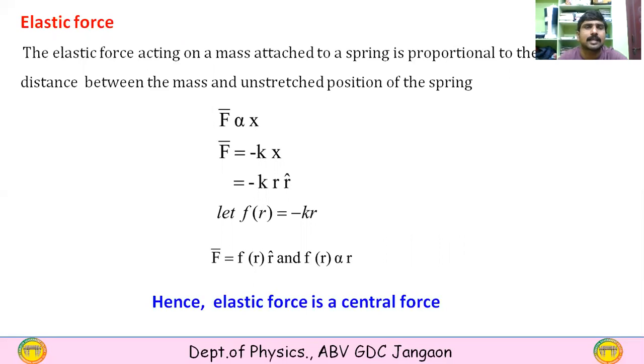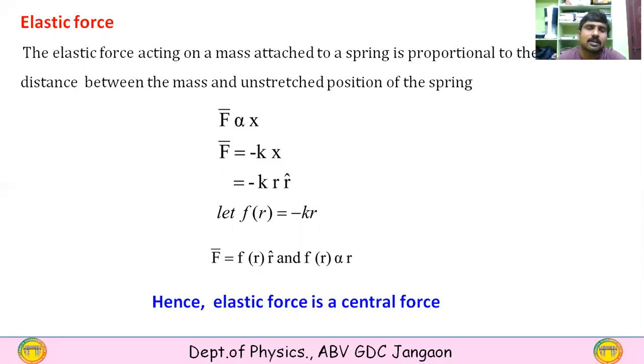The elastic force acting on a mass attached to a spring is proportional to the distance between the mass and the unstretched position of the spring. That is, F is directly proportional to X. If you remove the proportionality, you will get a constant, given by minus K, and F is equal to minus K into X, and that X can be written as R into R cap.